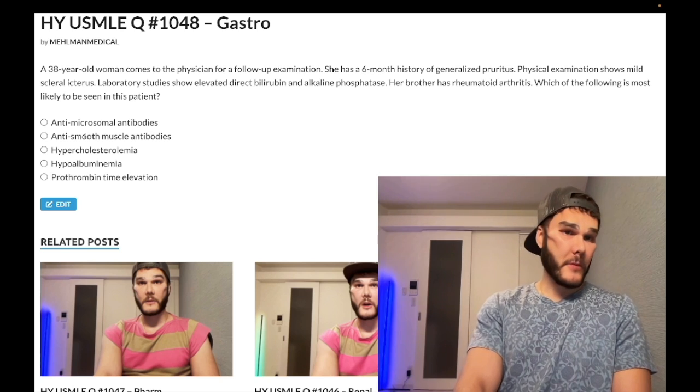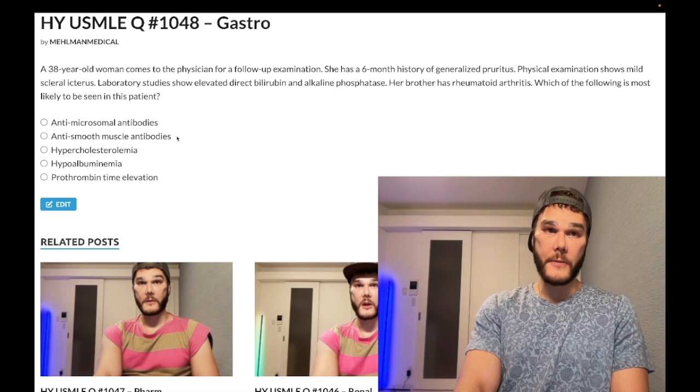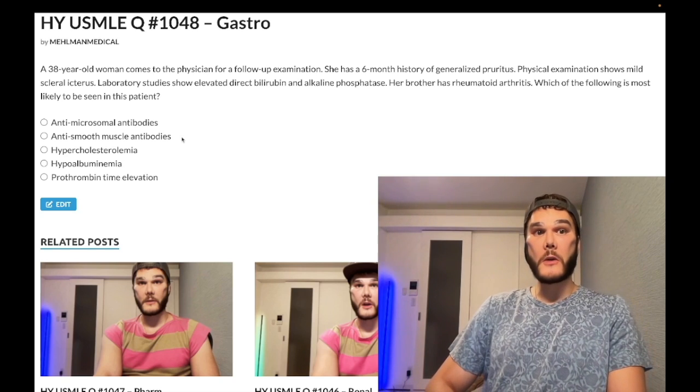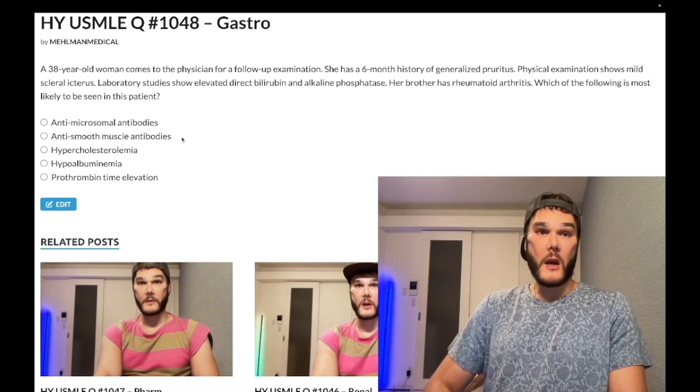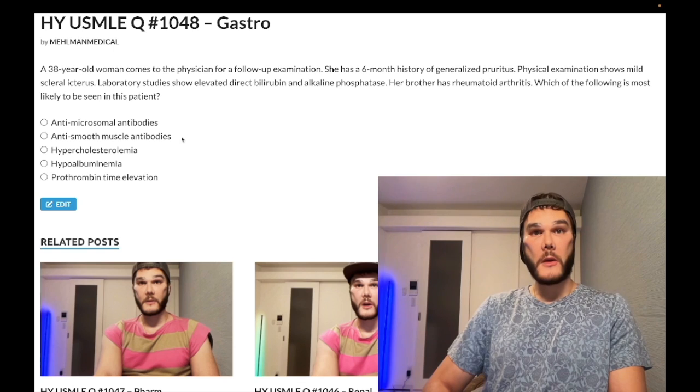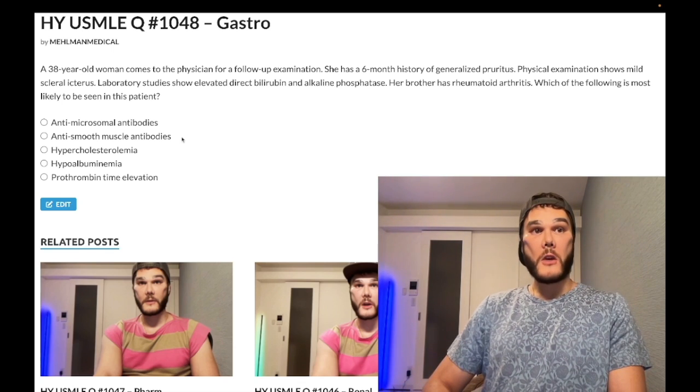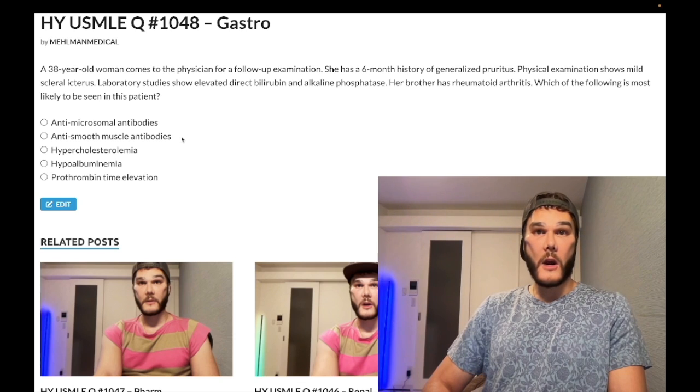Choice B, anti-smooth muscle antibodies, wrong answer, refers to autoimmune hepatitis. So it's a diagnosis of exclusion, meaning you eliminate to get there. They might give you a youngish patient, 20s to 40s, can often be female. And after eliminating other diagnoses, you'll see that ALT, AST are significantly elevated, and you're just left with autoimmune hepatitis as the answer.